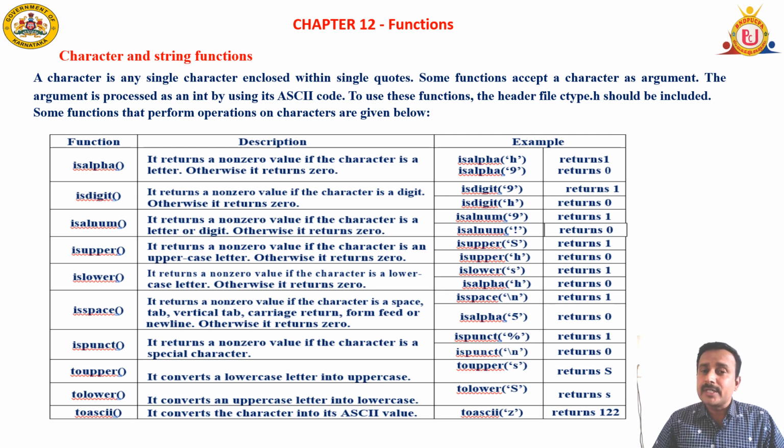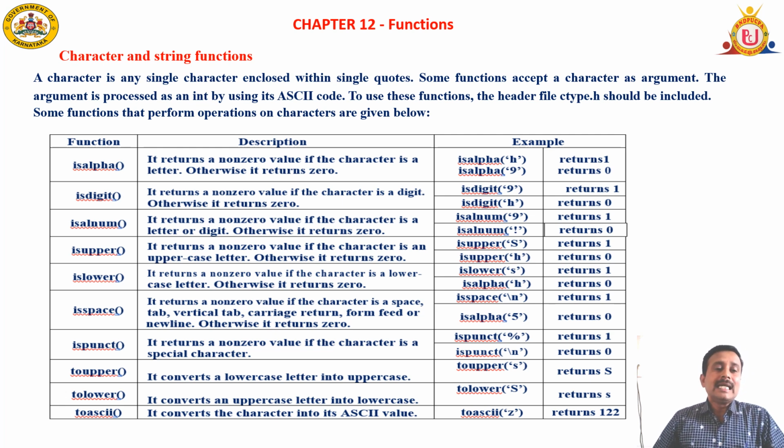If it is not a digit, see, isdigit of H, it returns 0. If it is a digit, it is going to return 1. If it is not a digit, it is going to give 0. Why? It is opposite to isalpha. So if it is an alphabet, it returns 1, isalpha. If it is a digit, it returns 1, isdigit.